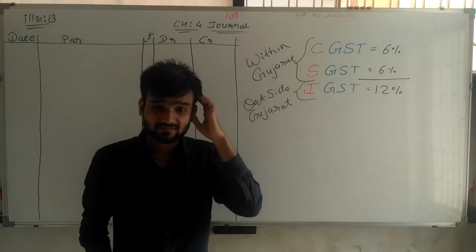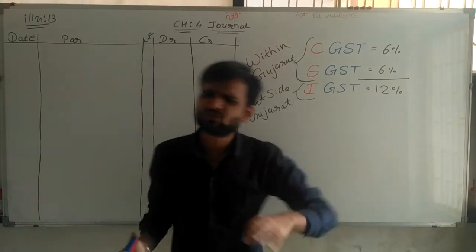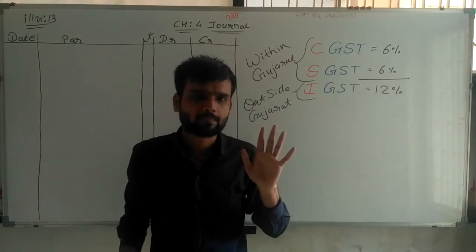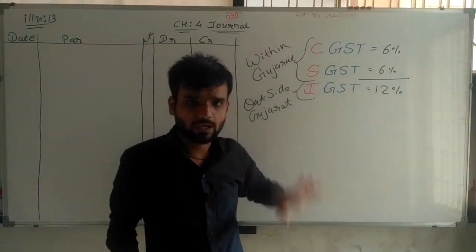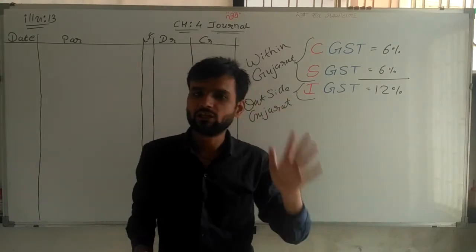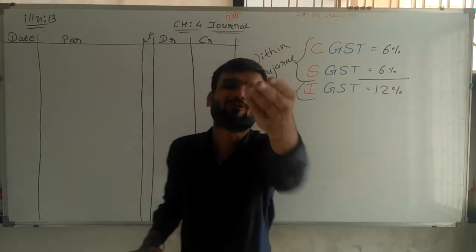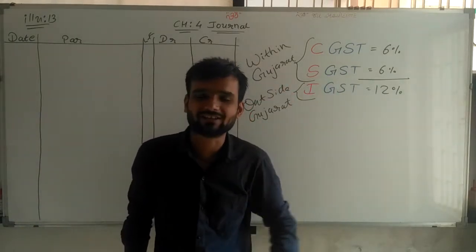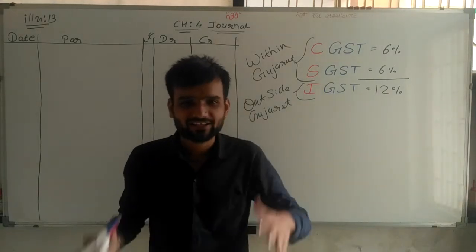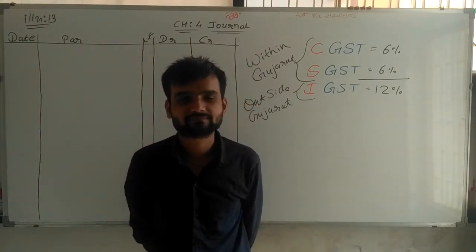Now sir, how do we give entries of this? Don't worry, it's very easy. You just need to calculate very carefully. 6%, 6% or 12%, whatever you want to calculate, should be calculated carefully. Then the entries are very, very easy, because all of you are masters now in all the journal entries without GST. Now GST is applicable, and for that we are doing illustration number 13 today.